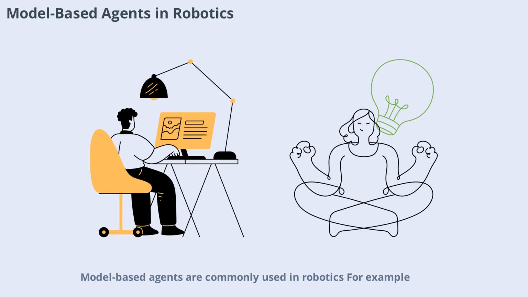Model-based agents are commonly used in robotics. For example, a robot vacuum cleaner uses sensors to map out a room and remember where it has already cleaned. By maintaining an internal model of its environment, the robot can avoid cleaning the same spot twice and can adapt if furniture is moved. This makes model-based agents much more efficient and capable in dynamic settings.